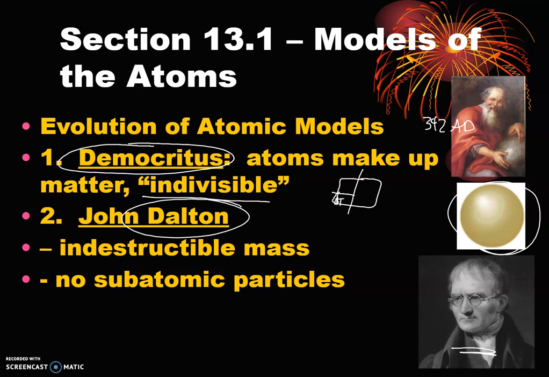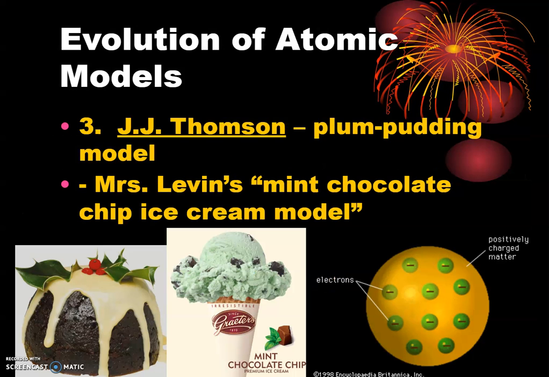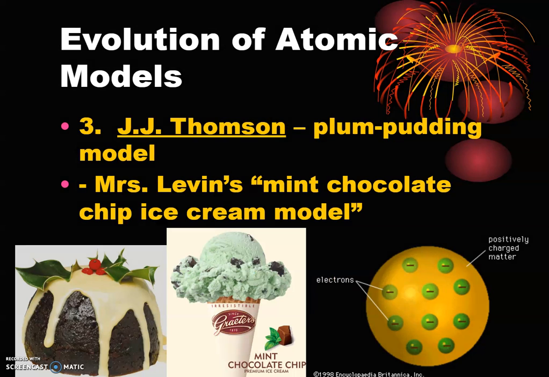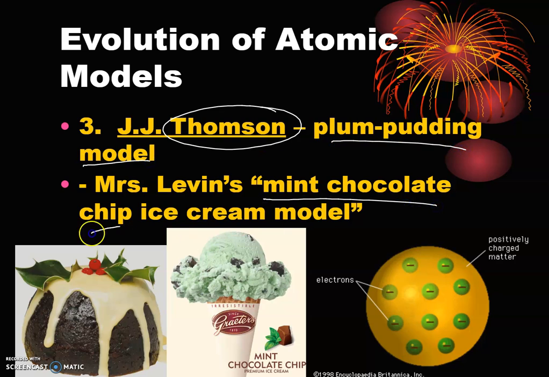There's no subatomic particles, but he was quickly disproven with J.J. Thomson's cathode ray tube experiments because he came up with the plum-pudding model. I call it the mint chocolate chip ice cream model because mint chocolate chip ice cream is so good. But it is this collection of randomly scattered electrons through positively charged material. There is no nucleus yet in this timeline.